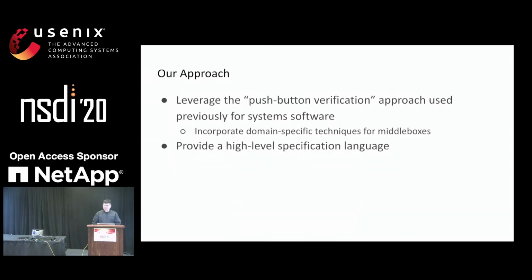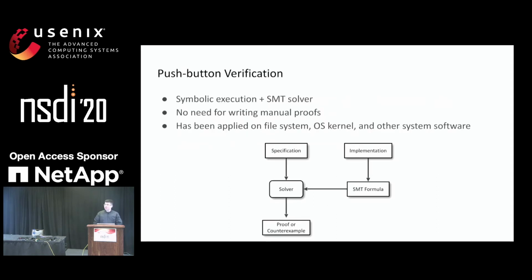So our approach in this project is we want to use the existing push-button verification approach for software verification and enhance it with middlebox-specific knowledge to make it work with existing middlebox code bases. On the other hand, we also provide a set of high-level programming specification language. Therefore, developers could use this interface to specify middlebox-specific properties. So before I dig into the detail of how exactly we perform these two approaches, let me give you a quick introduction of the push-button verification approach.